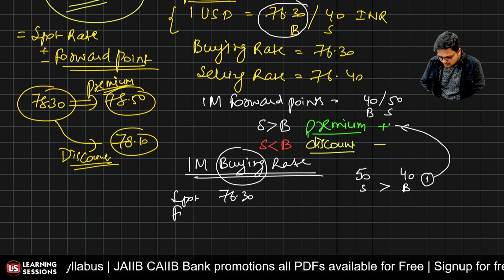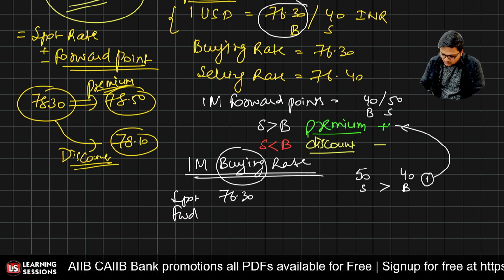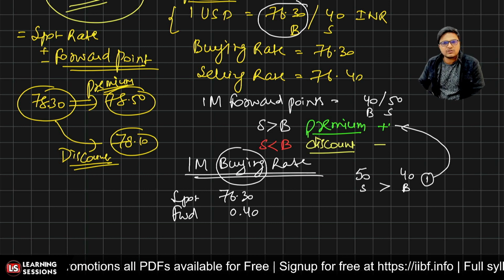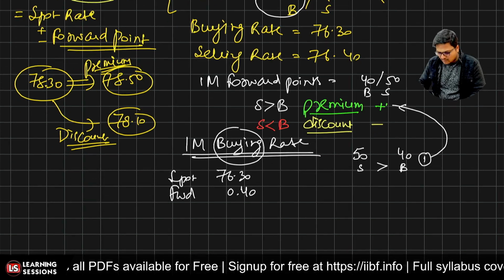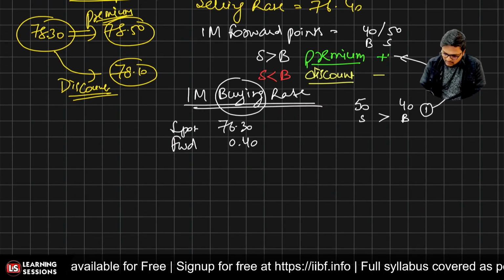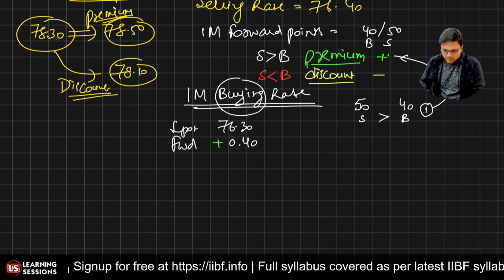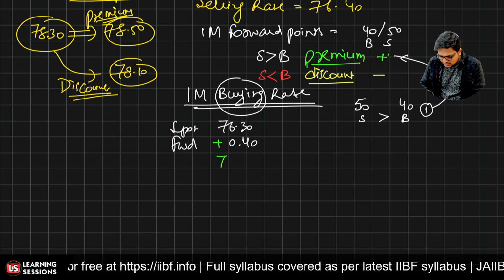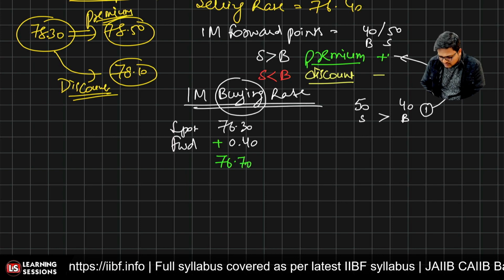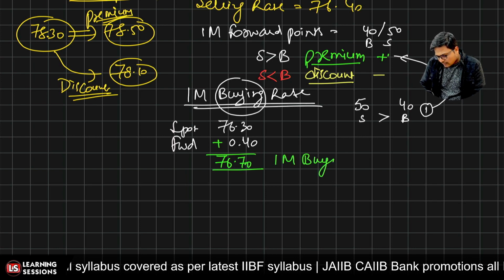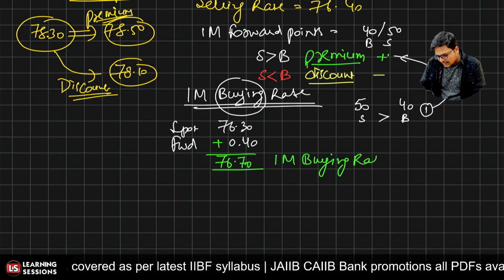And what are the forward points over here? The buying forward points are 40, that is 0.40 over there. And we saw that the currency is available at premium over here. So we will be adding them up. So what will be the price over here? It will be 76.70. So this is the 1 month buying rate.